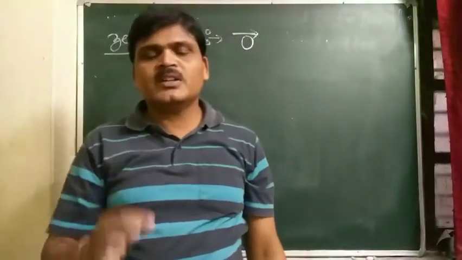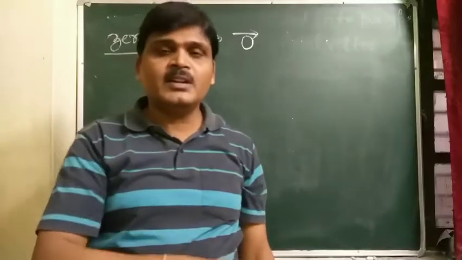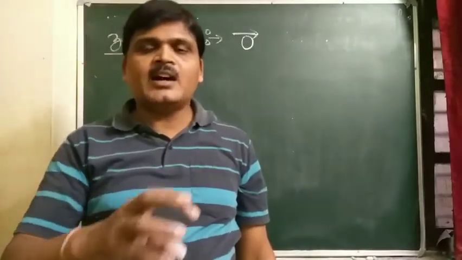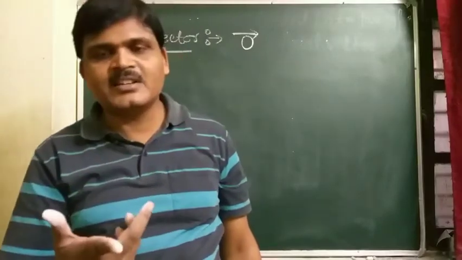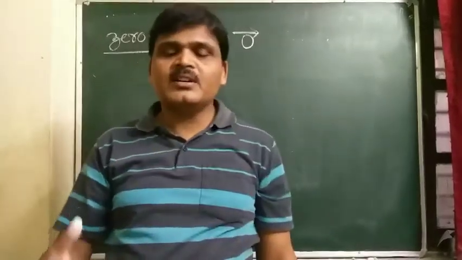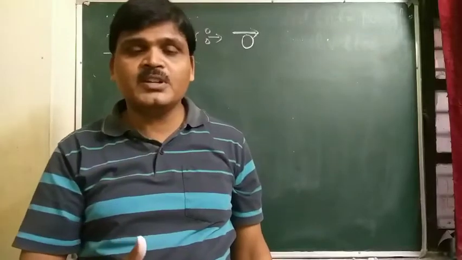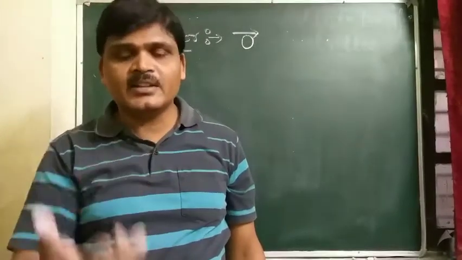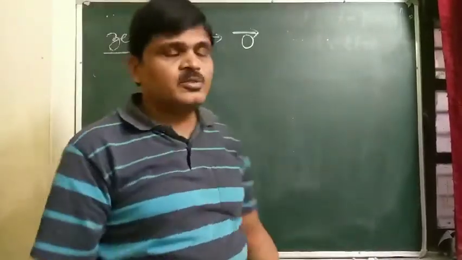So student, zero vectors are those vectors which have zero magnitude and an arbitrary direction. Those vectors whose magnitude is 0 and direction is arbitrary are known as what?